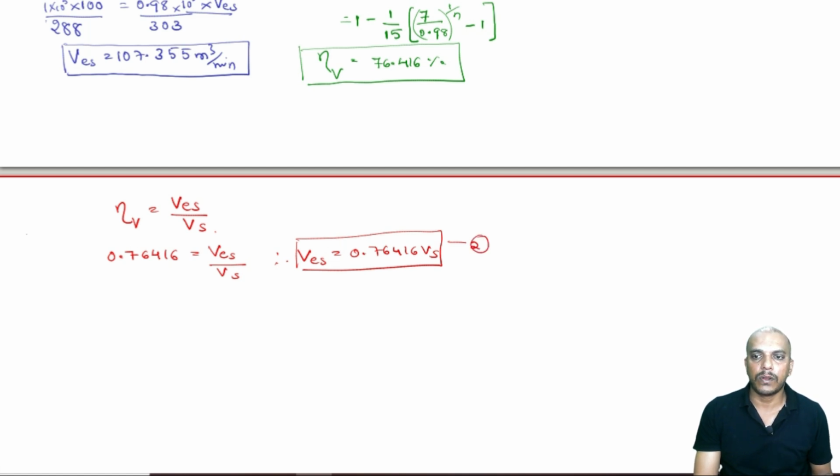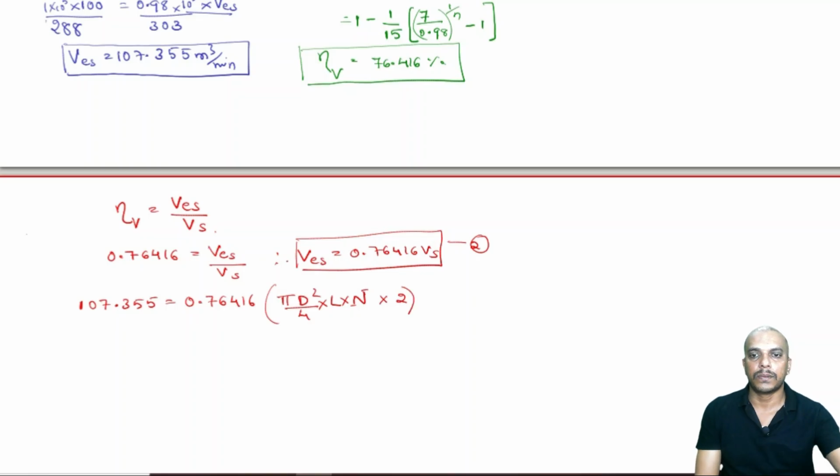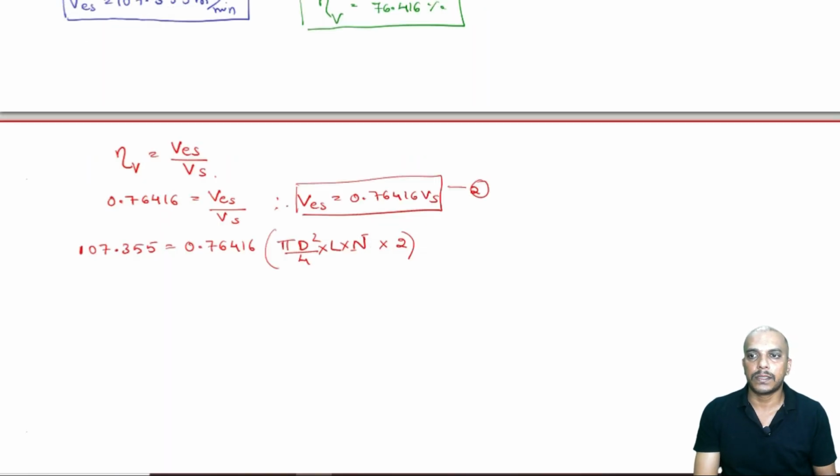Now the new effective swept volume is 107.355, which must be equal to 0.76416 times the swept volume. The swept volume is pi d square by 4 into L into N. This has to be multiplied by 2 because it is a double acting cylinder.